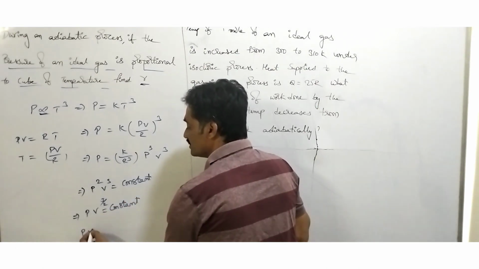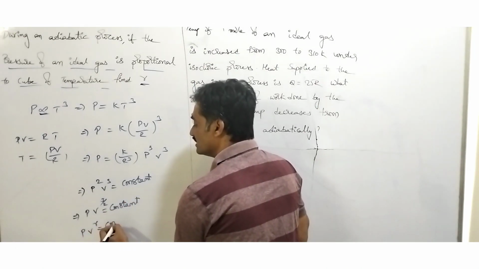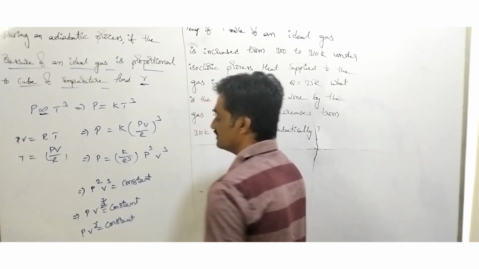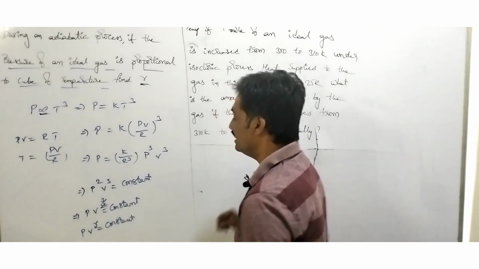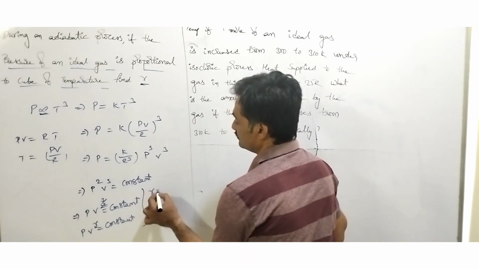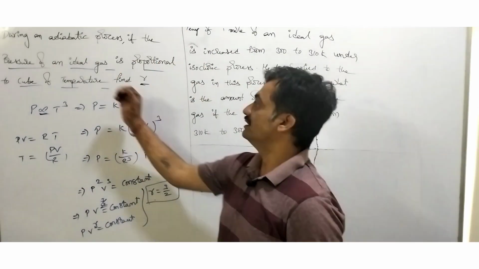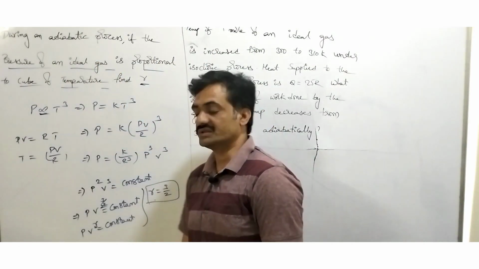Let us compare this equation with P into V to the power of gamma equals constant. So when we compare this, gamma equals 3 by 2. So this shows the relation during the adiabatic process.